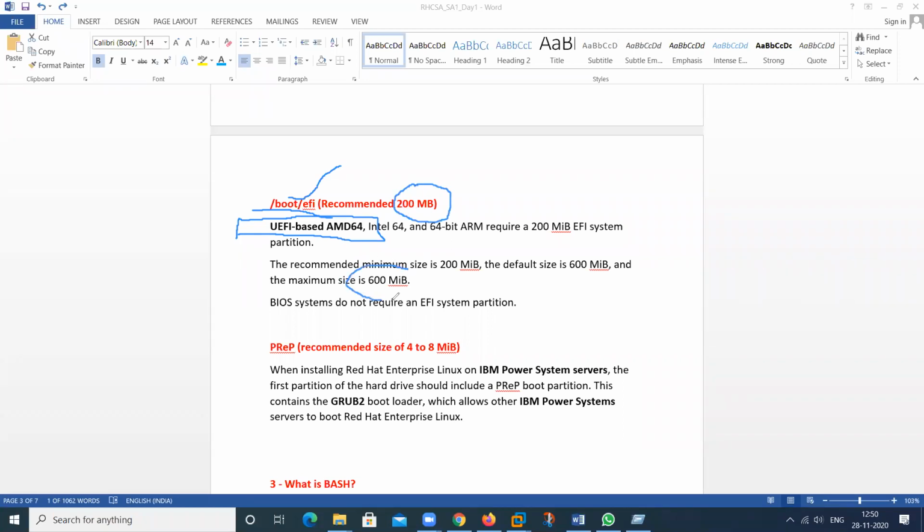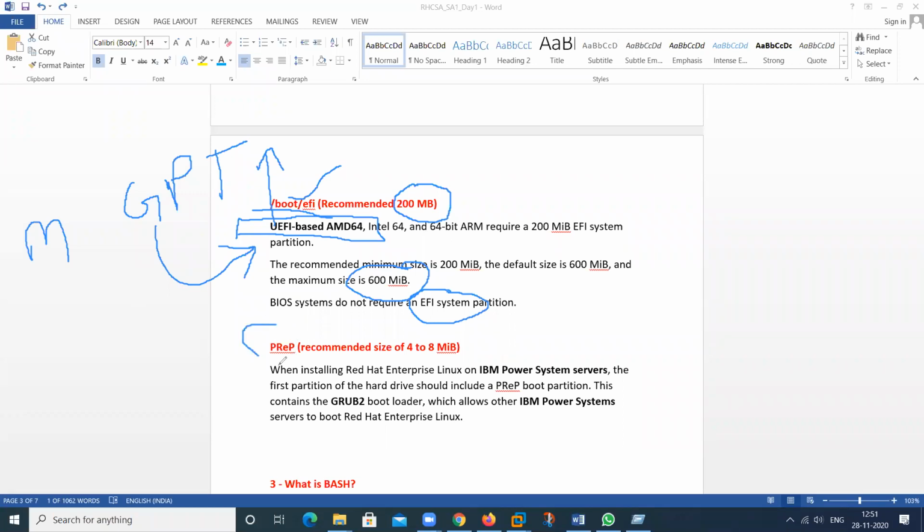And the maximum space we can assign is 600 MB for the EFI partition. Or in other words, the GPT partition. If we are using the GPT partition style, then this partition is recommended. But for the MBR partition, there is no need for this partition.